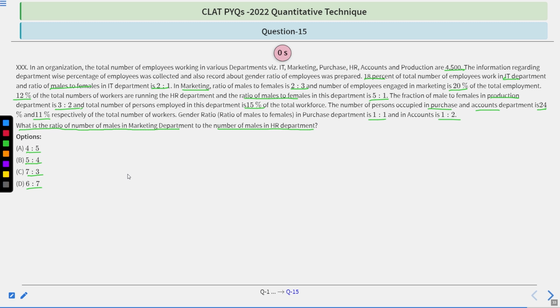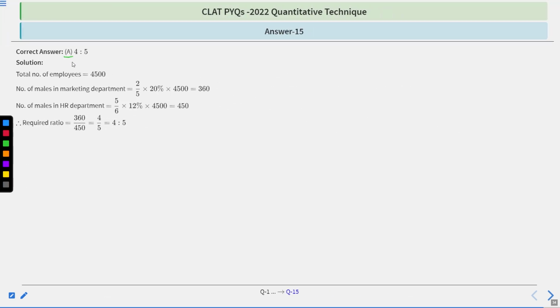Let's see. The correct option is A, 4:5. Let's see how. Total number of employees 4,500. Number of males in marketing department: 2 by 5 times 20% of total workforce, which is 360. Number of males in HR department: 5 by 6 times 12% of total workforce, which is 540. So the required ratio will be 360 by 540, which means 4:5.